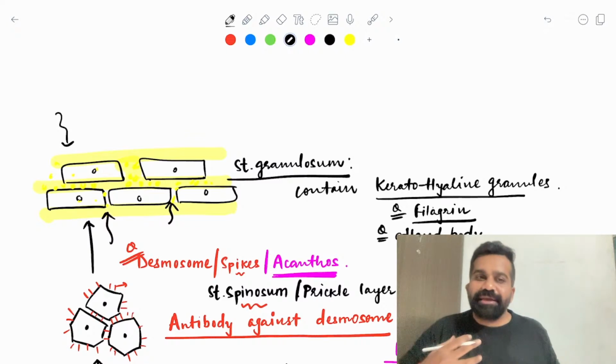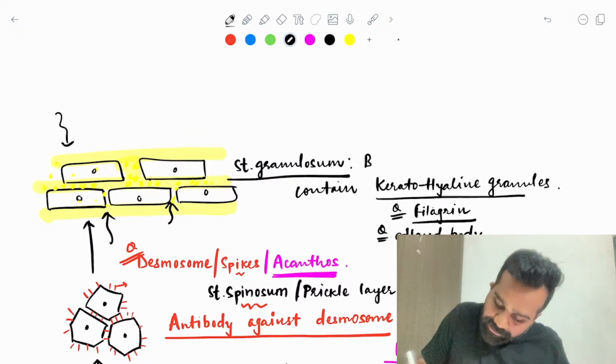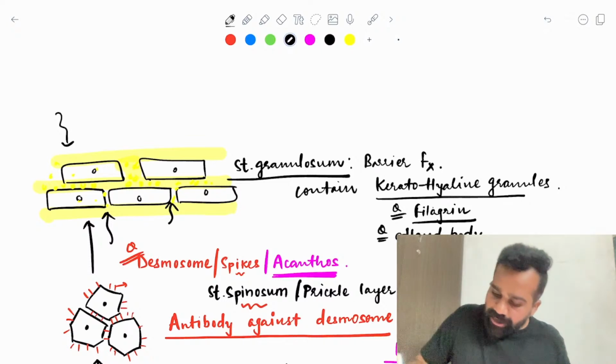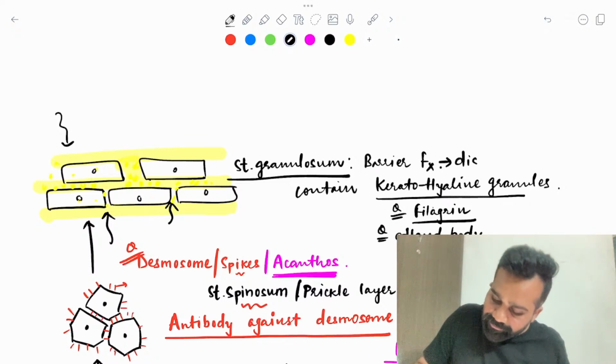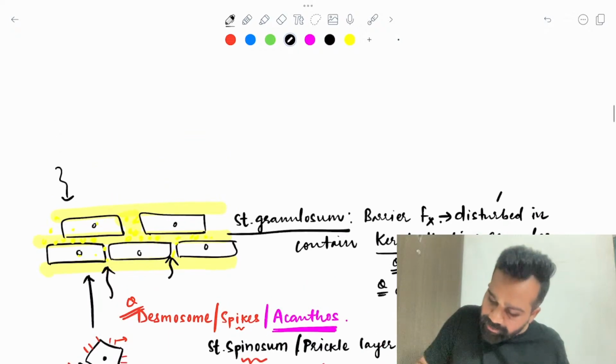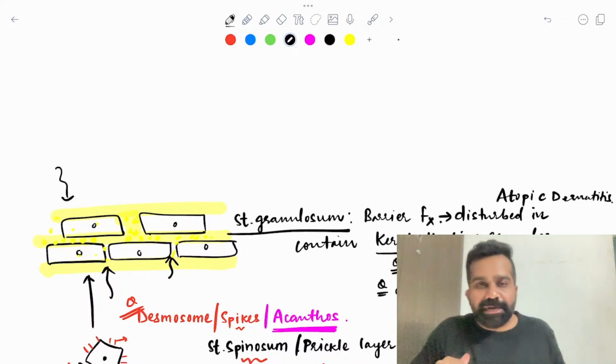If this barrier function is disturbed, so important, it gives you an important barrier function, and it is disturbed in atopic dermatitis.